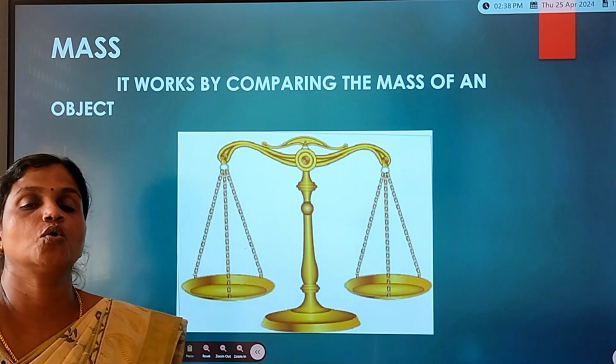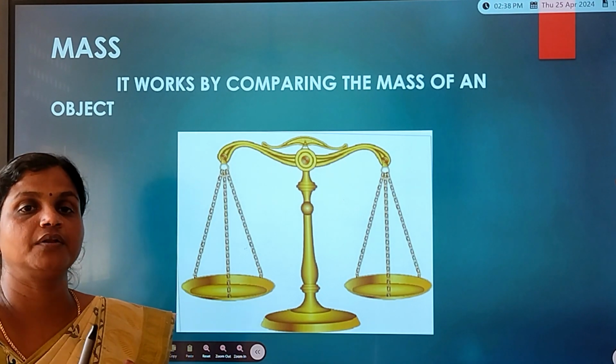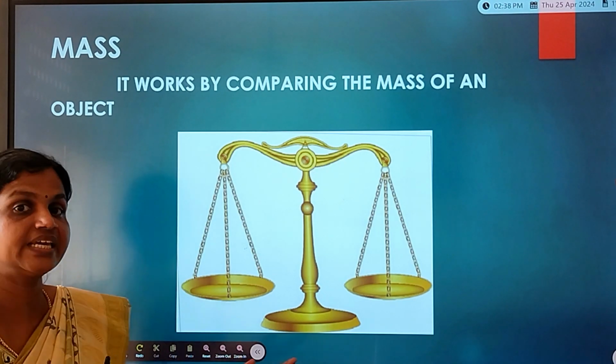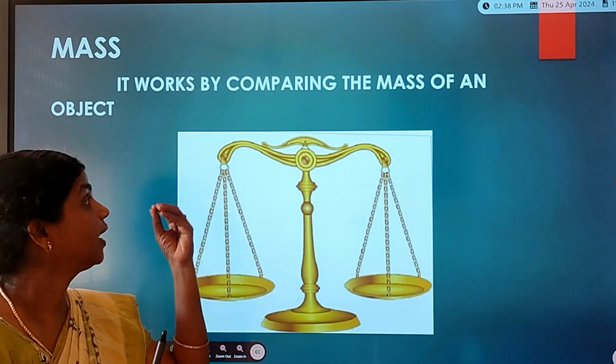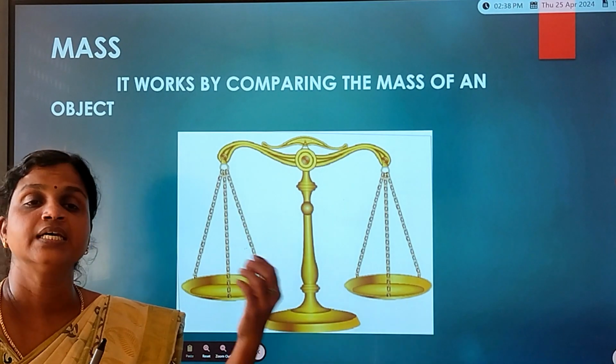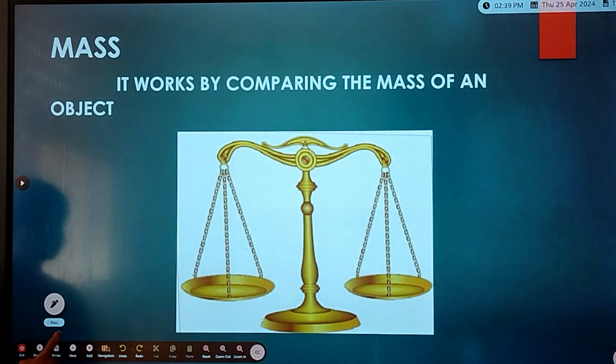Right, children? So what are the things we have learned? We have learned length and we have learned mass. So what is the SI unit of length? It is meter. Very good. And what is the SI unit of mass? It is kg. Next we can go to the next one.